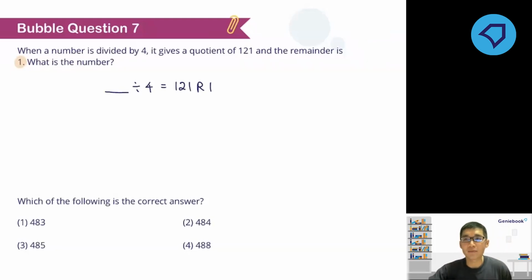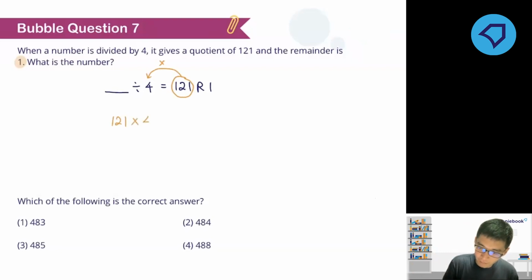All right, time is up. Okay, not to worry if you didn't get this correct because we have another question following this, similar. Okay, so what you need to do for this first, now, take the quotient, multiply back your divisor. Okay, we do the opposite. Okay, we do the multiplication. So I'll take 121, multiply by 4. All right, so do your multiplication on a piece of paper like this.